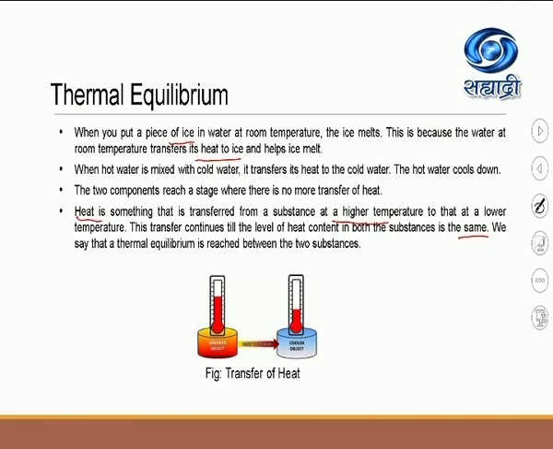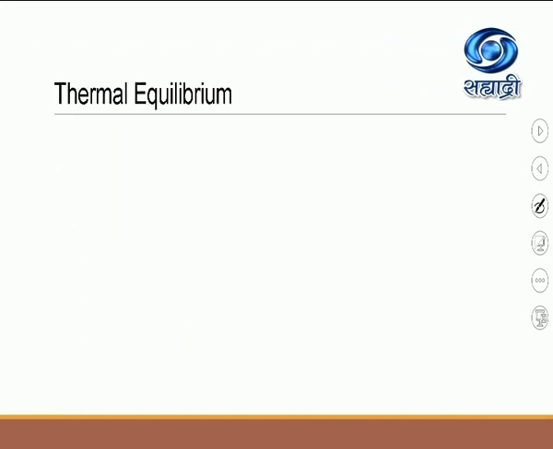So we will continue with thermal equilibrium now by considering the definition. So once again, what is the definition of thermal equilibrium? When two objects are at the same temperature, they are in thermal equilibrium.